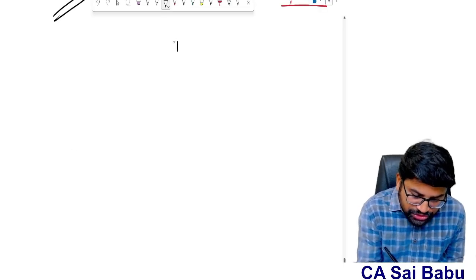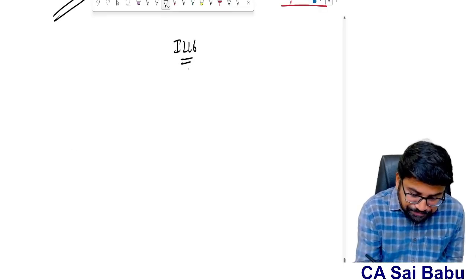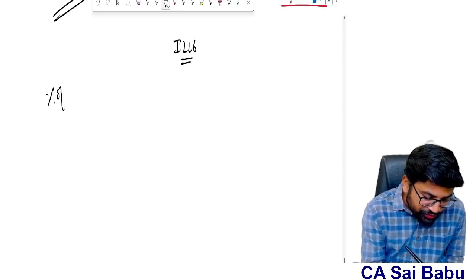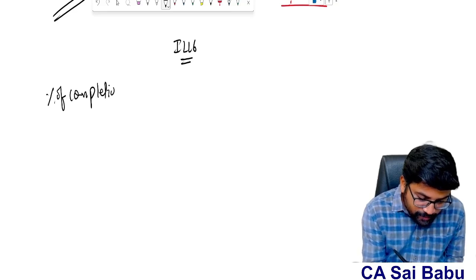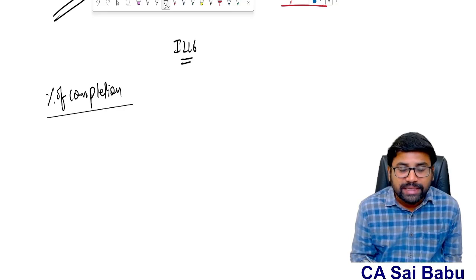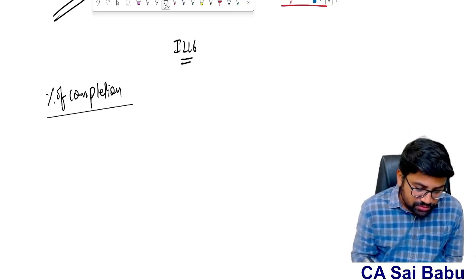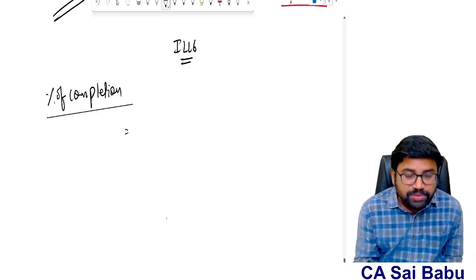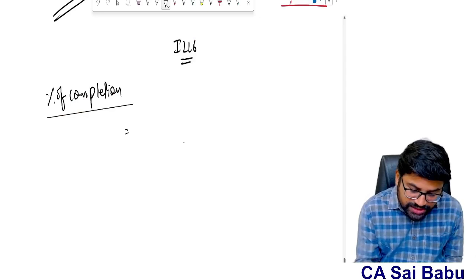So this is illustration number 6, sir. First I will try to find out the percentage of completion. This is the basic thing, sir. When the outcome is estimated reliably, you need to find out the percentage of completion to recognize the revenue. So the percentage of completion is, what is the cost incurred so far? 605 lakhs, sir. 500 plus 105. Total cost incurred is 605 lakhs.